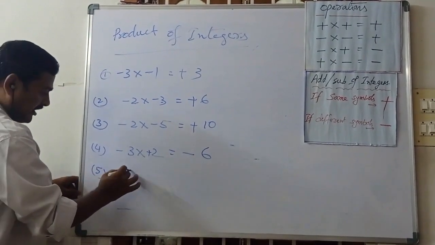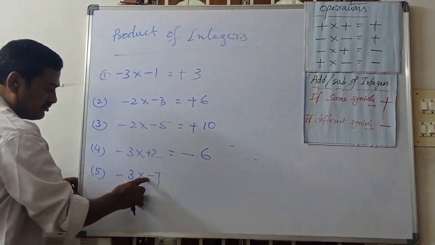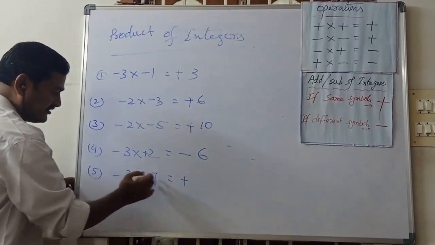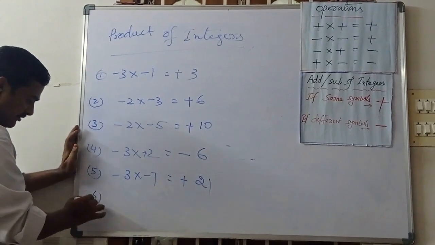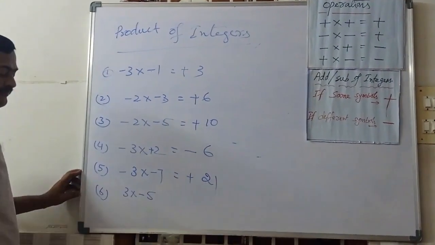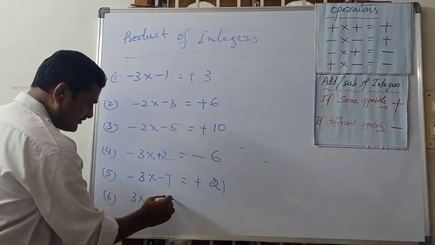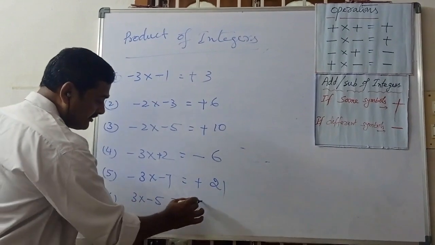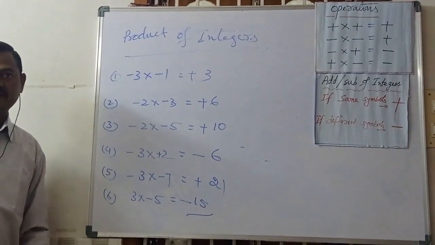Fifth one. Minus 3 into minus 7. Minus into minus plus. 3 sevens are 21. 3 into minus 5. Here plus into minus, minus. 3 fives are 15. Like this we can do the multiplication. Thank you children.